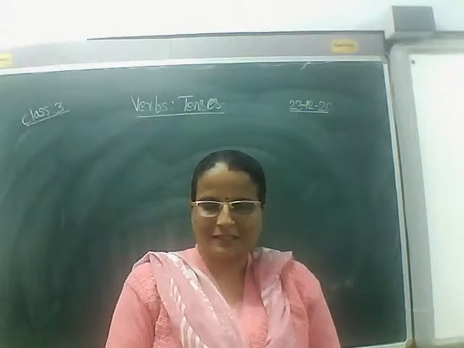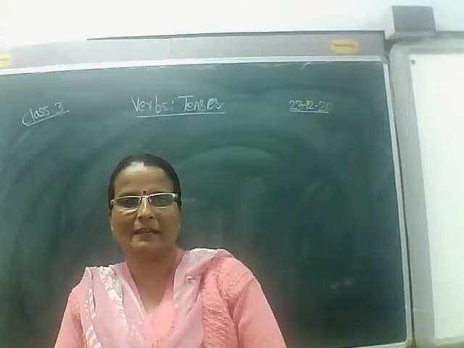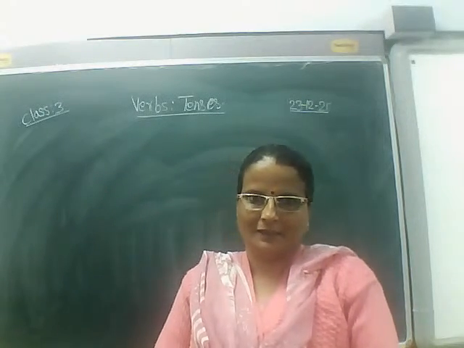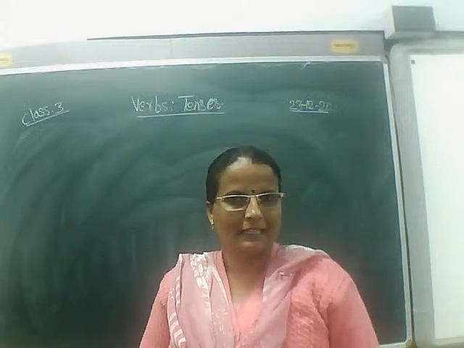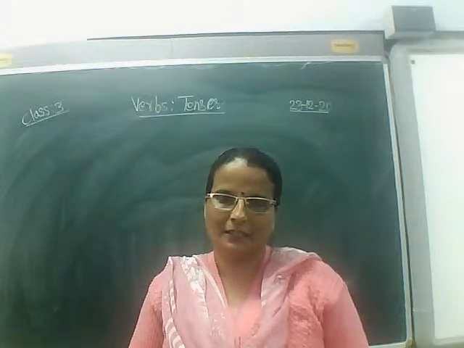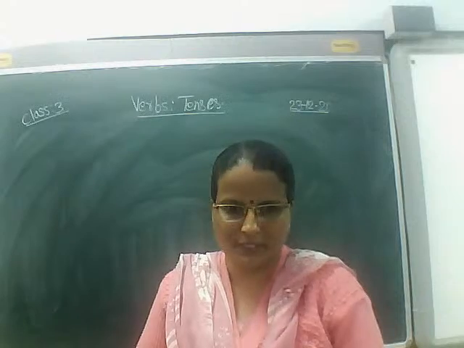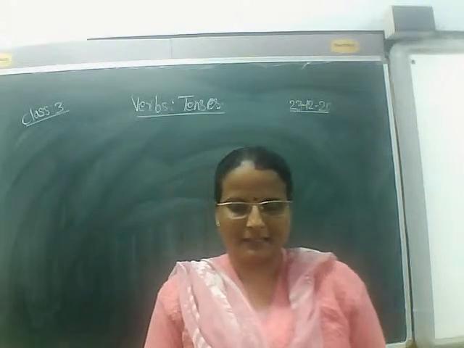Students, in the last class we were discussing verbs, and this is a quick recap of 2 to 3 minutes. We learned that a verb means an action word, which shows the action of a person or a thing, right?